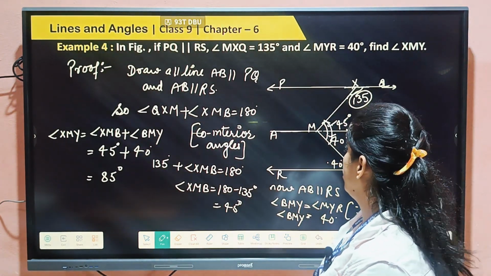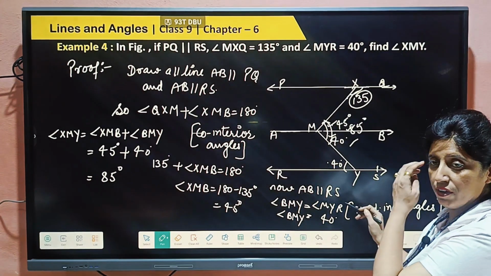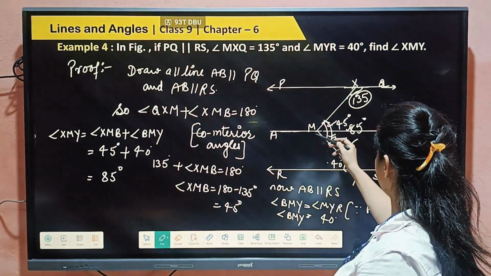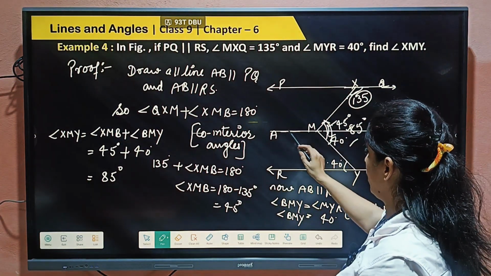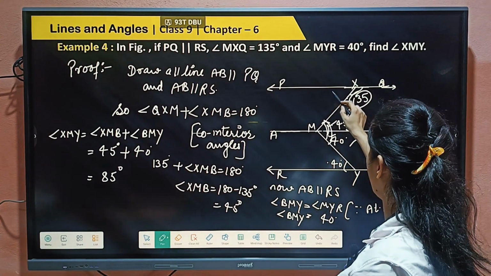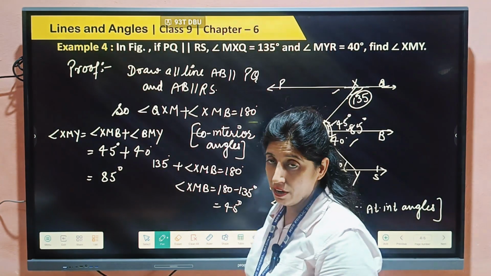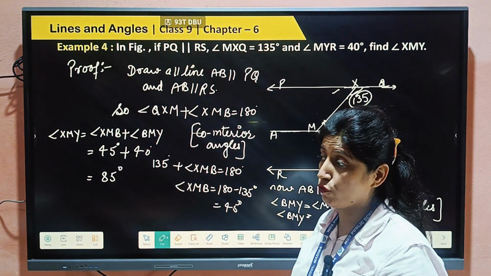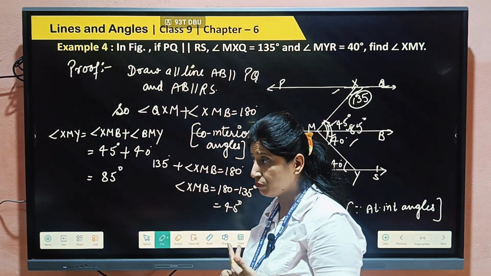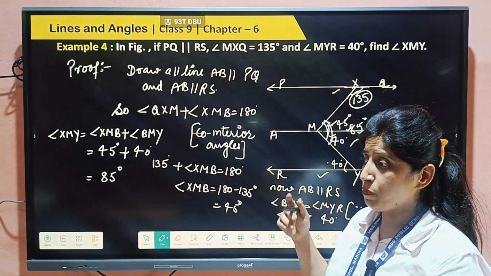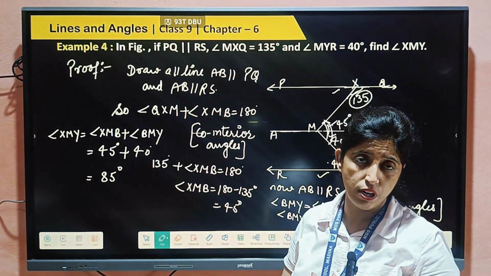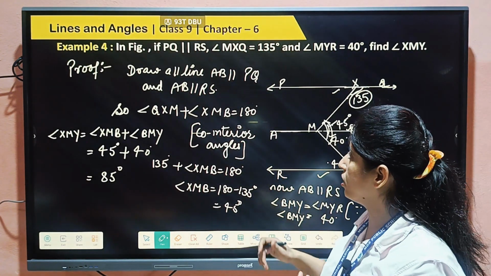Again I am telling you, look, two lines are already given parallel, and this XMY angle we have to find. We will draw a line that is parallel to PQ and RS, right? And we have proved one theorem also: if two lines are parallel to each other and one line is parallel to another line, then all three lines are parallel to each other, right?